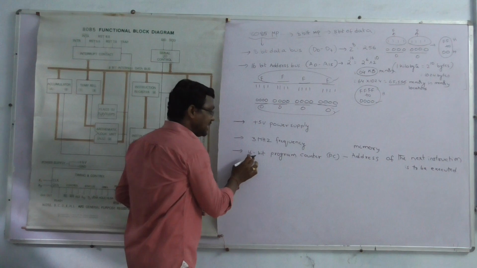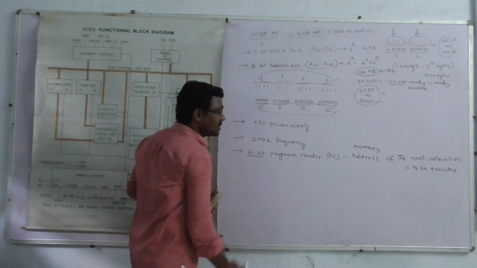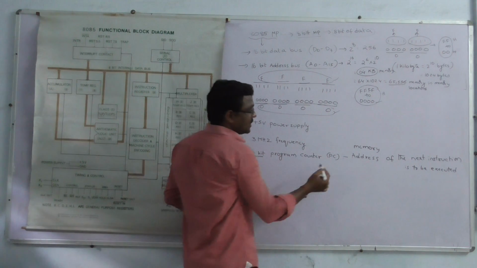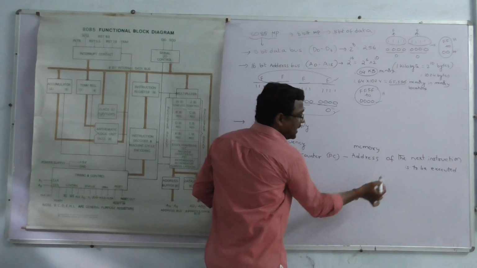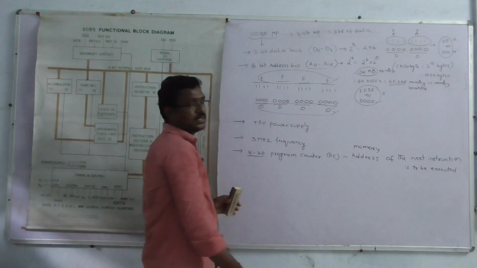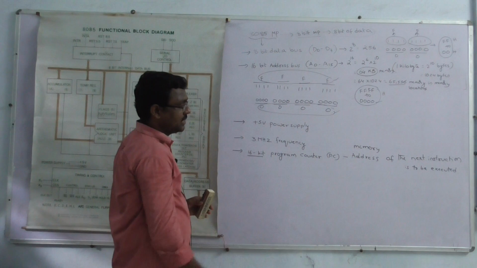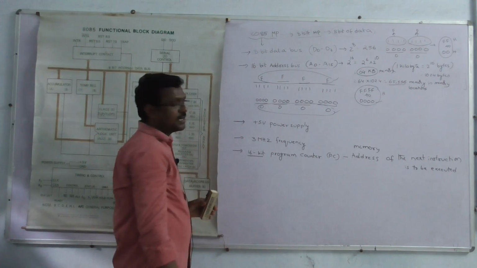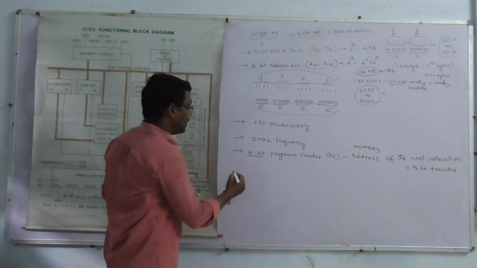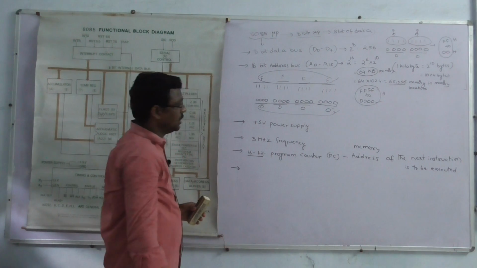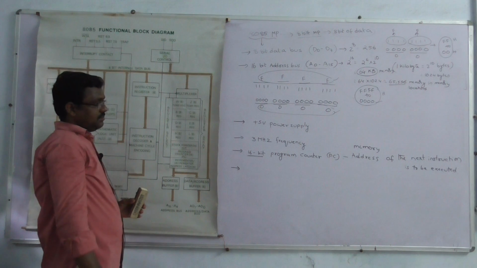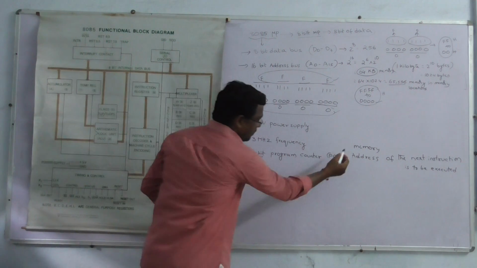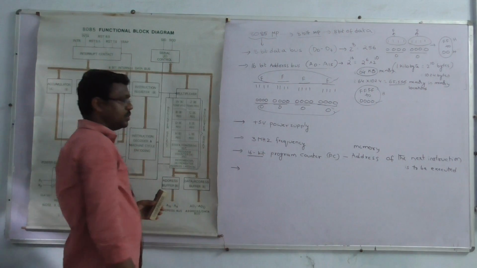It can store the memory address of the next instruction to be executed.